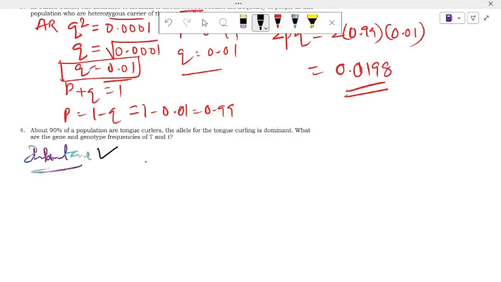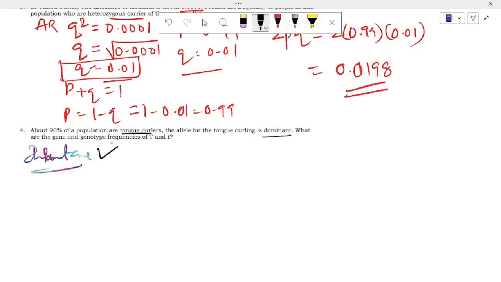Some of the questions are inherited by autosomal dominant, X-linked dominant, autosomal recessive, X-linked recessive. You need to remember that in 60%, 70% of cases they will give the inheritance. Otherwise, in some occasions, if they didn't give it, definitely you need to remember some diseases. Here, tongue curl is given. Tongue curl is autosomal dominant inheritance.